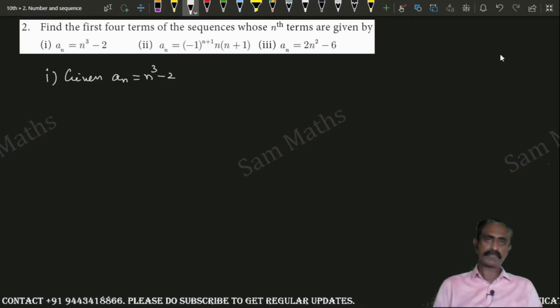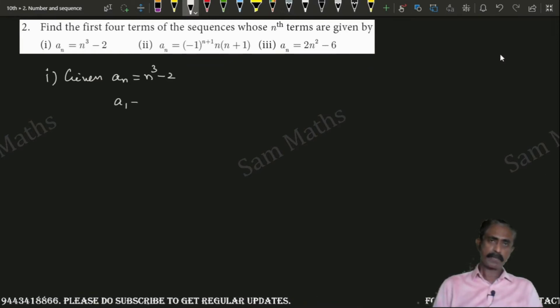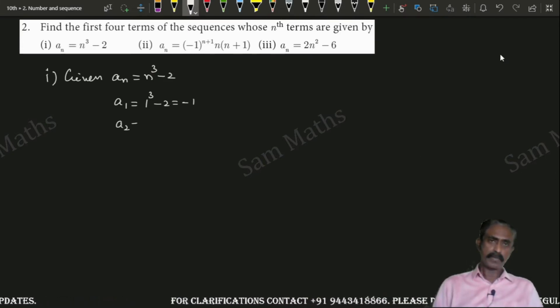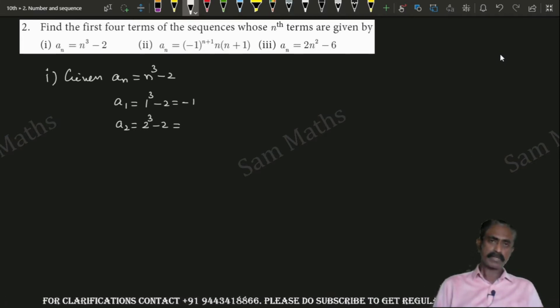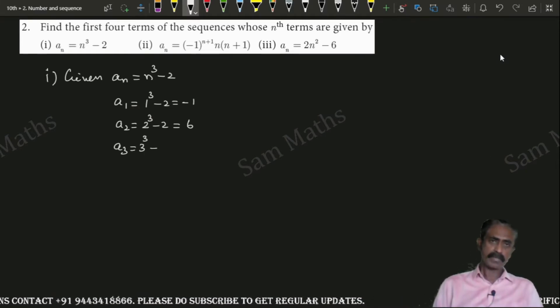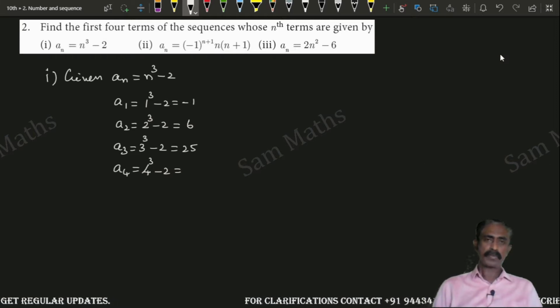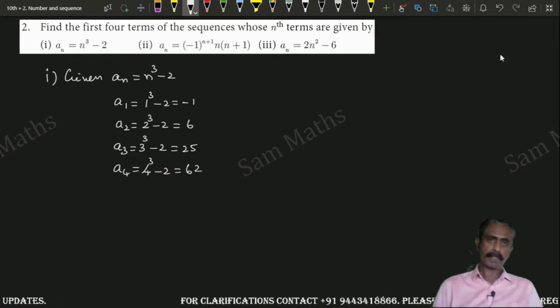We have to find the first 4 terms. a1, 1 cube minus 2, 1 cube is 1, 1 minus 2 is minus 1. a2, 2 cube minus 2, 8 minus 2, 6. a3, 3 cube minus 2, 27 minus 2, 25. a4 equal to 4 cube minus 2, 4 cube is 64, minus 2 is 62.